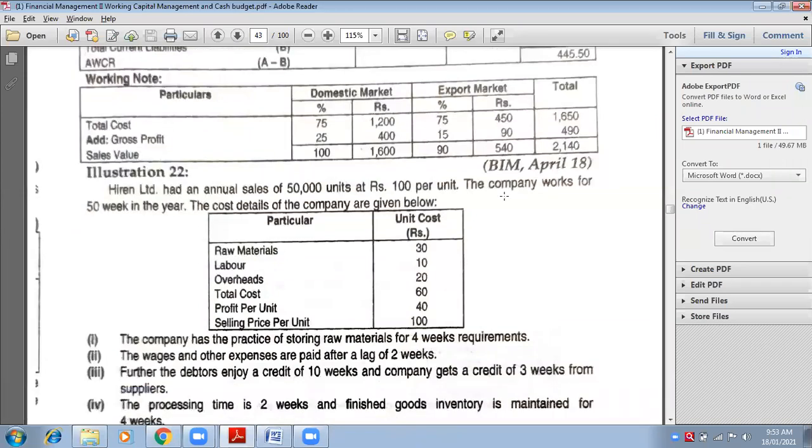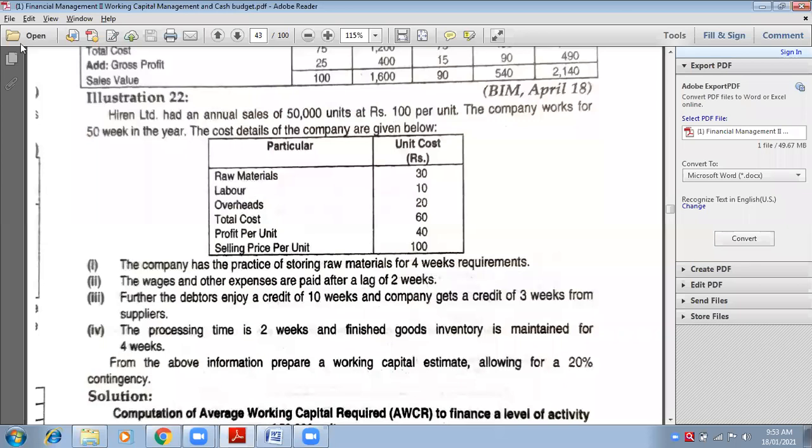Now see here, 50 is given, 50 weeks in a year. Look at my cursor. 50 weeks in a year means you have to go according to weeks and you have to consider 50 weeks. That means in the beginning we make the first working note: 50,000 units divided by 52 weeks. So you don't have to divide 50,000 by 52 weeks. You have to divide it by 50 weeks because it is already given in the question, 50 weeks in a year. Did you understand? Yes, ma'am.